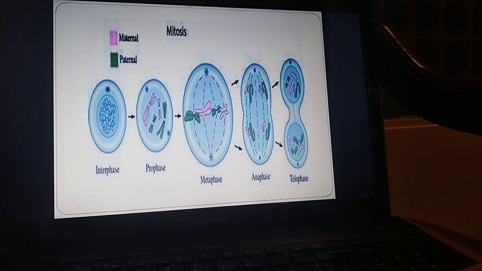Now, the second stage in mitosis is called metaphase. In metaphase, as you can see, the chromosomes line up in the middle of the cell. They stand in one line and they are attached by spindles, okay? Now, in the anaphase, they split apart and begin moving away from each other. This is the anaphase, and the cell starts to stretch, as you can see. In the telophase, we have two nuclei. Nuclei is the plural of nucleus.